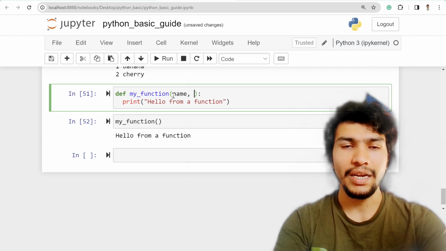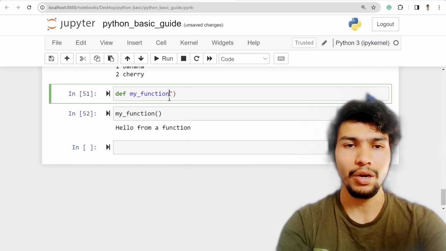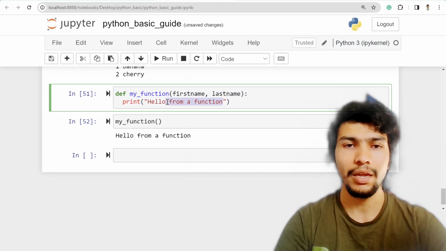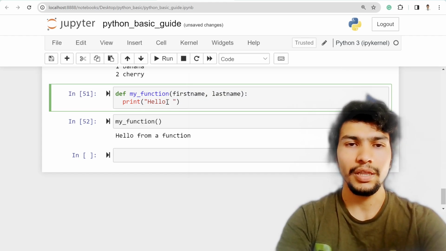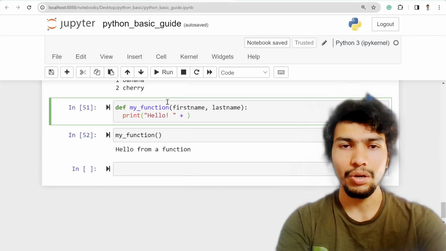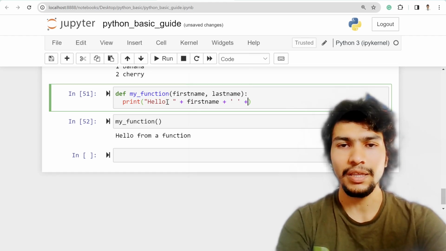Maybe I write first name and last name, and then I can print out hello, and then the plus to concat the string, then concat the space, and then the last name.